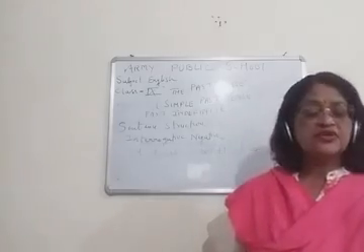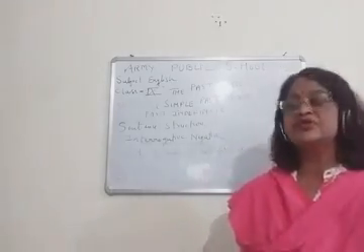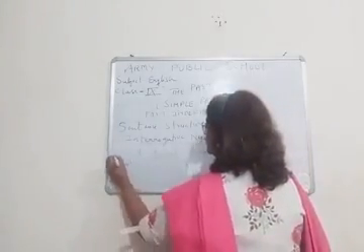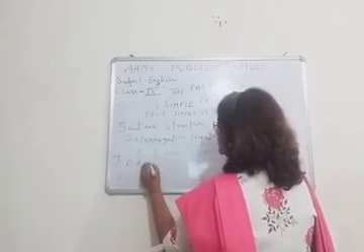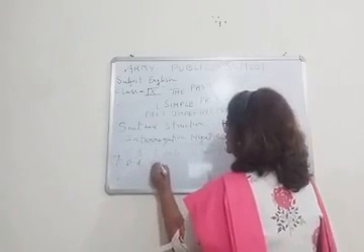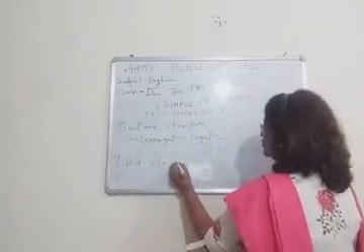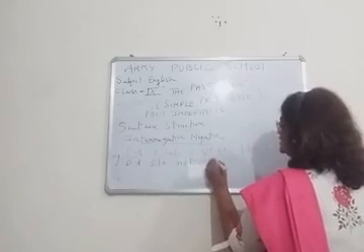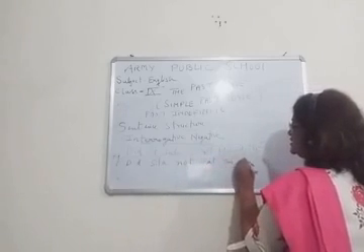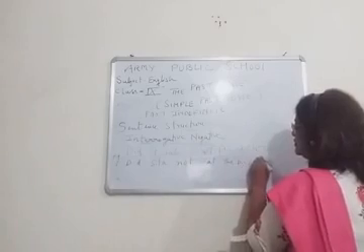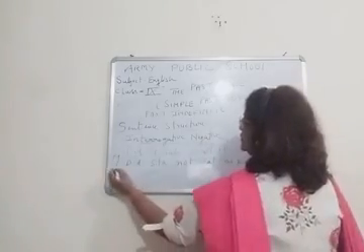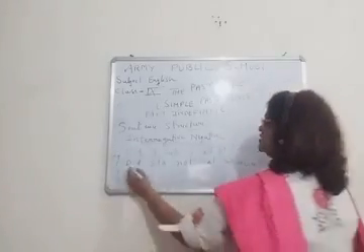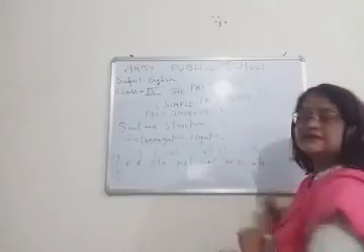Okay, now children, you can write the examples also. Did Sita not eat the biscuits? You can see did is here, so V1 is here.